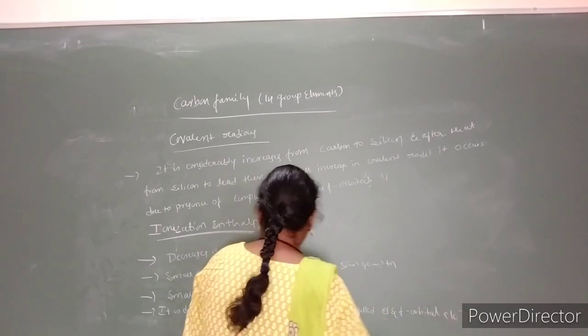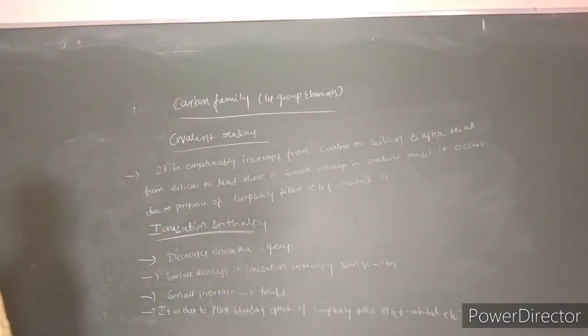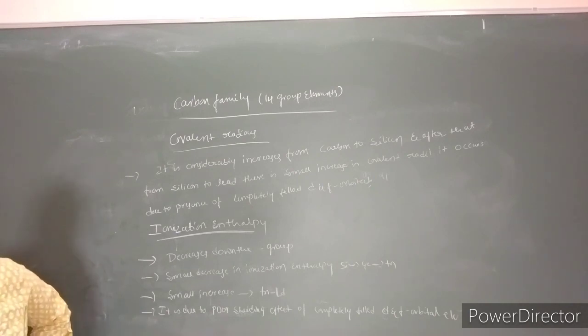So it first decreases from silicon to germanium, germanium to tin, but again shows a gradual increase from tin to lead due to the screening effect of the completely filled d and f electrons.